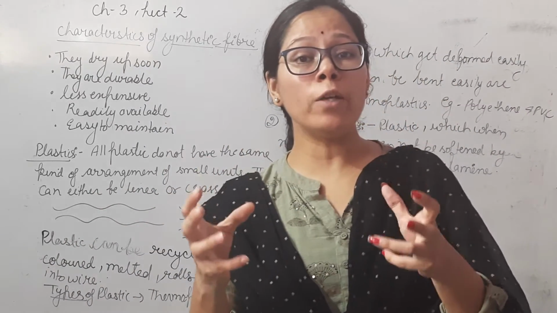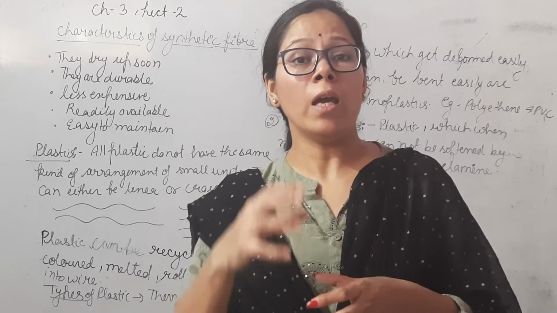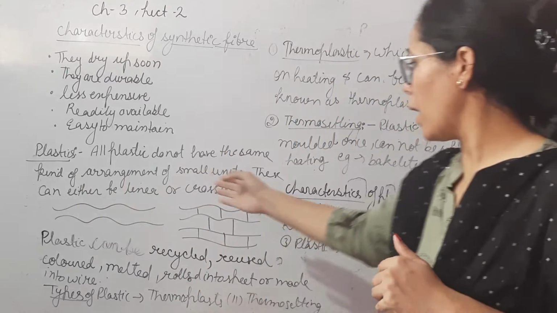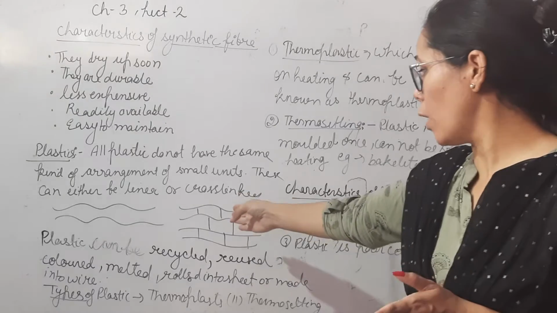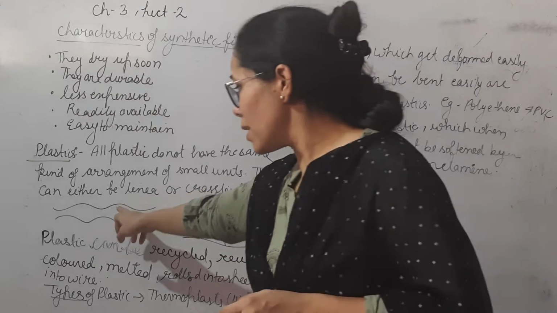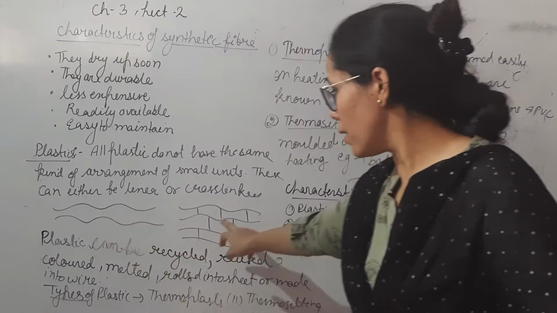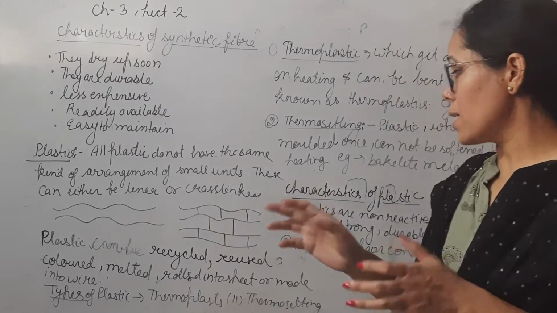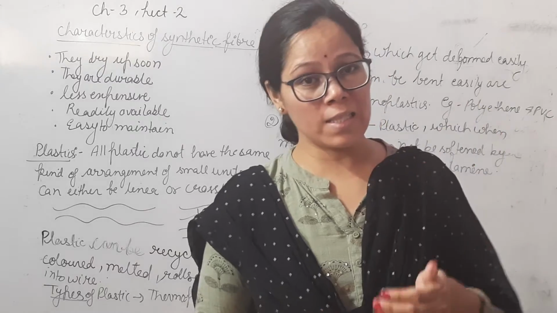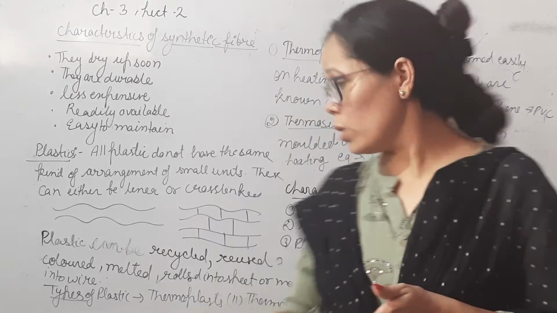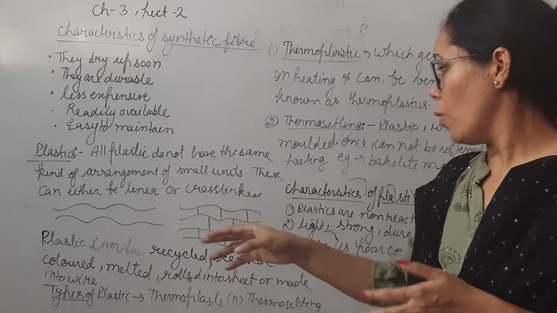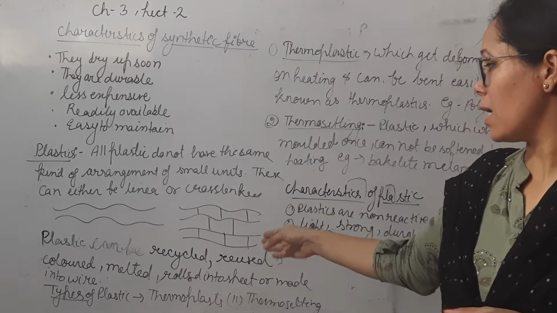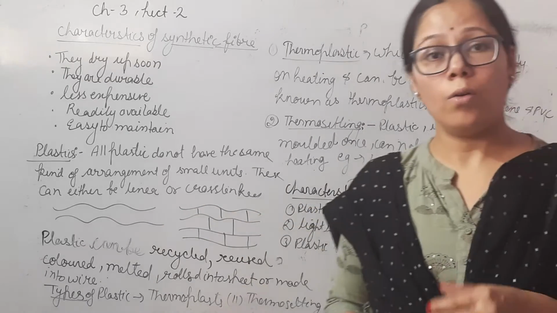Maybe the arrangement of small units or monomers is in cross-linked form. So these are present in the form of cross-links. This is the diagram of linear plastic and this is the diagram of cross-linked plastic. Plastic can be easily recycled, reused and colored.